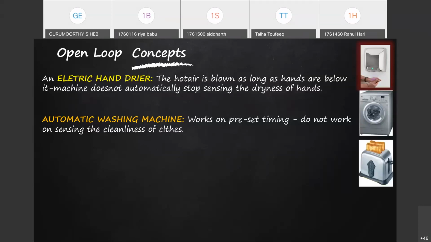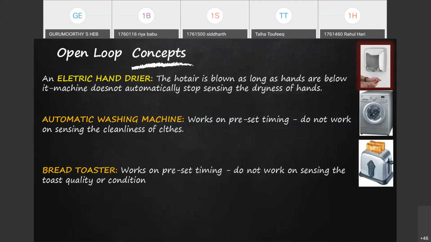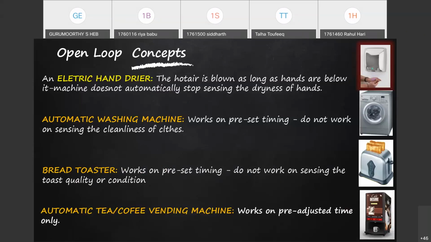Similarly, a toast maker, you can roast or toast the bread in this machine, but the machine itself is not going to sense the quality of toasting. Or a coffee tea vendor, if you press a button, a cup is filled by this machine. So how much is filled, that is already preset. For 10 rupees, this much is the quantity. For 5 rupees, this much is the quantity. It works according to that.